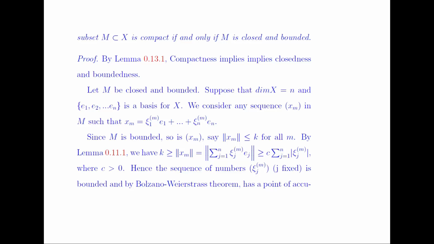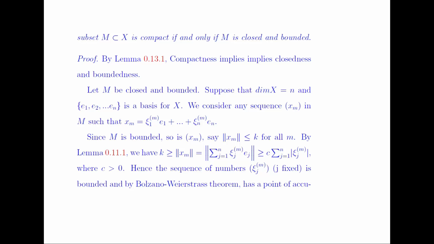So now suppose that M is closed and bounded. Now we have to check whether it is compact or not. Suppose that the dimension of X is equal to n, and e1, e2, and so on, en is a basis for X. We can consider any sequence xm in M such that xm is equal to xi1(m) e1 and so on up to xin(m) en. Now since M is bounded, the norm of xm is less than or equal to k for all m.